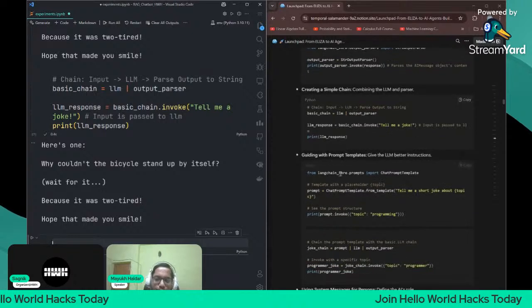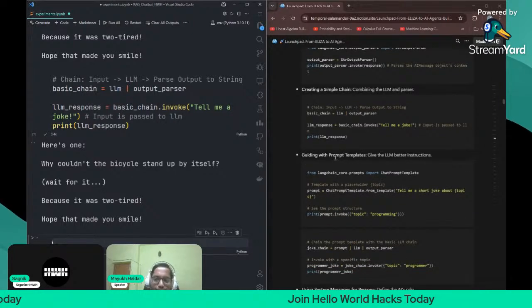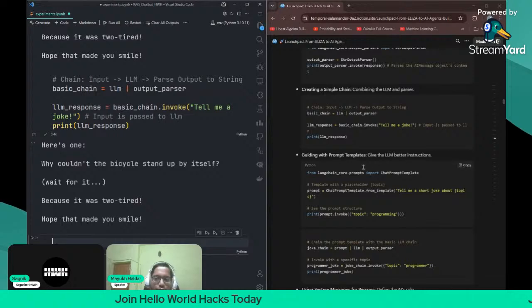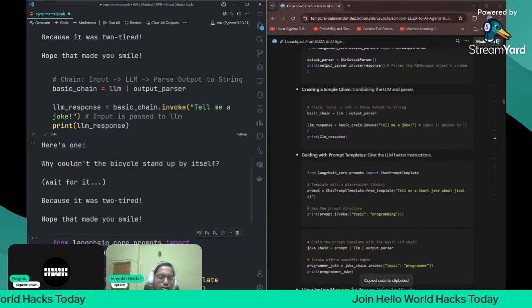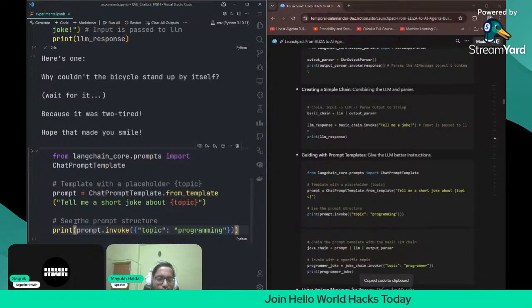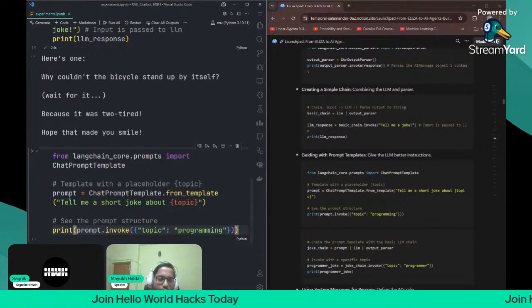The next part is guiding with prompt templates. What are prompt templates used for? They're used to give the LLM better instructions. Let me give an example here. You can see this example, right? See the prompt structure, like topic. What is actually happening here?